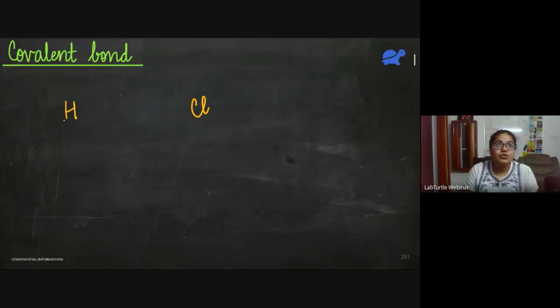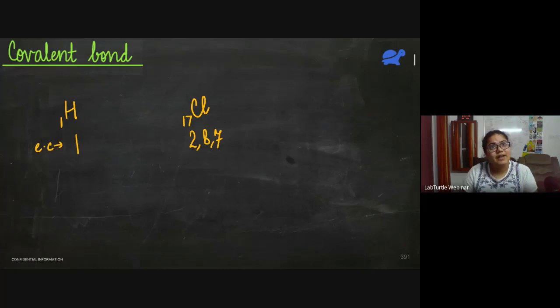If I say that hydrogen, the atomic number is 1. For chlorine, the atomic number is 17. We'll write their electronic configurations also. Electronic configuration of hydrogen is just 1. And chlorine is 2, 8, 7. So what should happen? It should happen that hydrogen should give this 1 electron to chlorine. In an ideal case, that should have happened. If hydrogen gives 1 electron to chlorine, hydrogen will have 0 electrons, it will be stable. Even chlorine would have 2, 8, 8 configuration. So chlorine also will be stable.